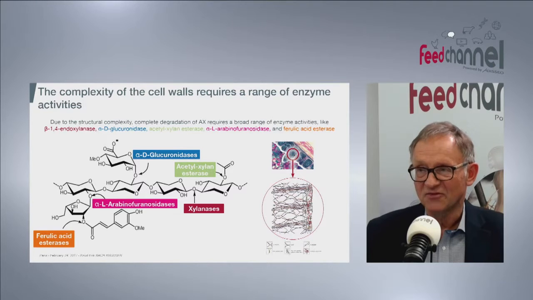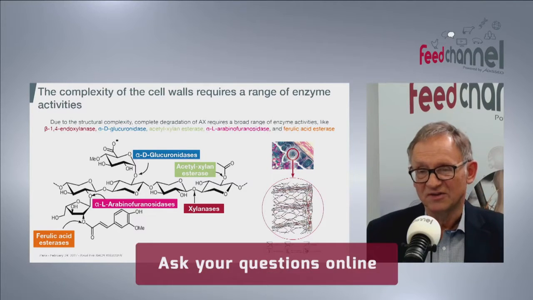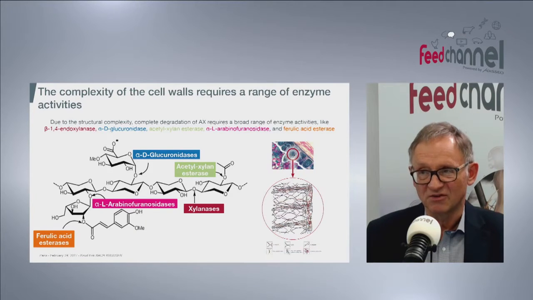And if you dig a bit further, you'll see arabinoxylans, which are the main hemicellulose part of cereals. If you are going to degrade such a polysaccharide, you actually need a number of enzymes.